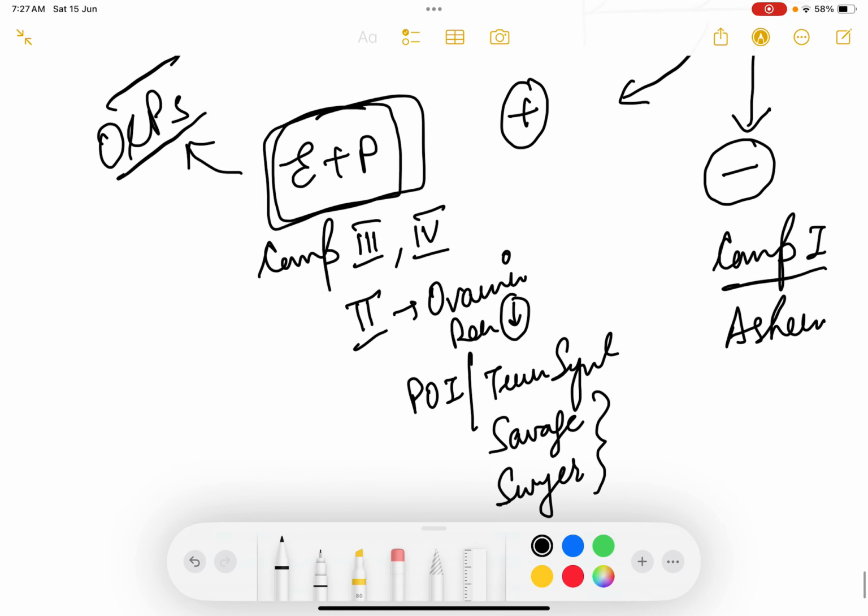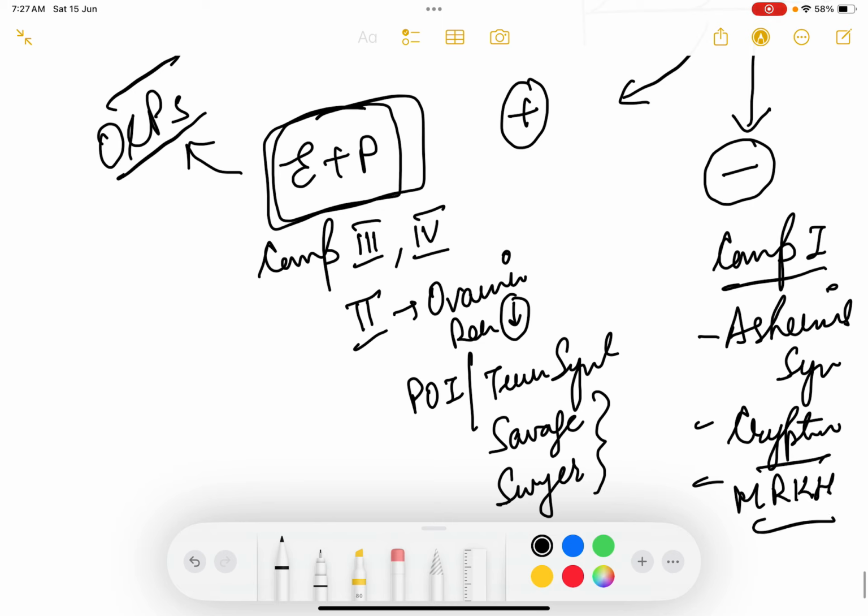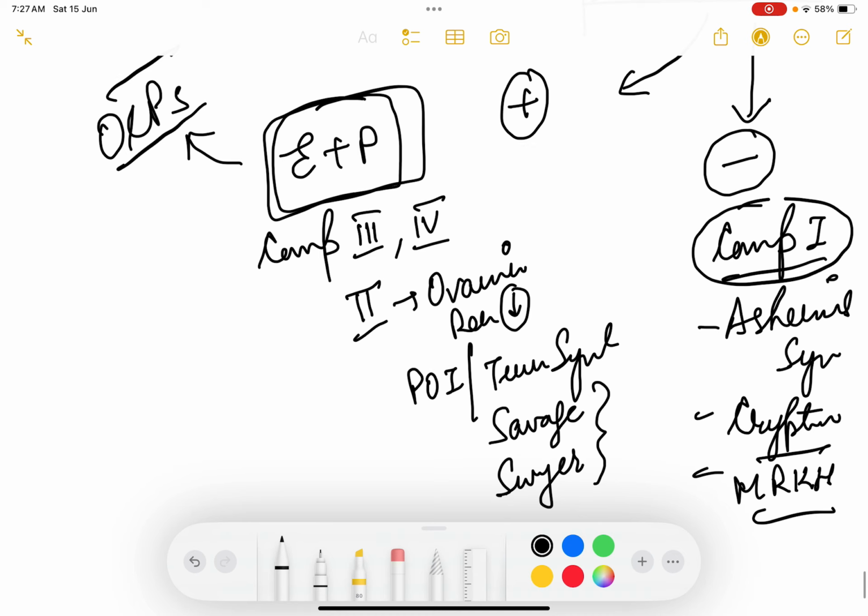Like the patient can have Asherman syndrome, where the endometrium is not formed at all. Then the patient can have cryptomenorrhea, all types of cryptomenorrhea can be there, or there can be Rokitansky syndrome where the uterus and cervix are not formed. So compartment 1 defects can be differentiated from compartment 2, 3 and 4.